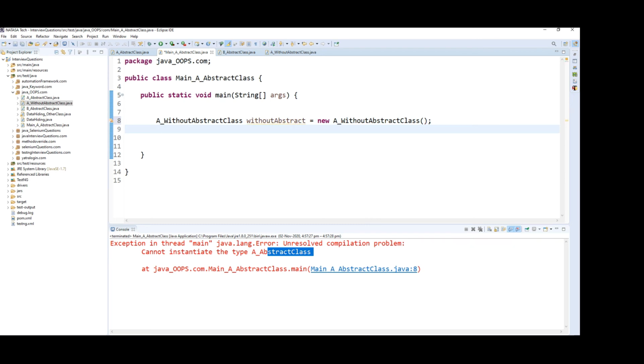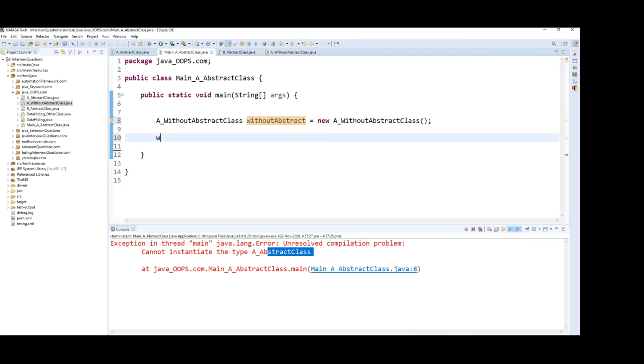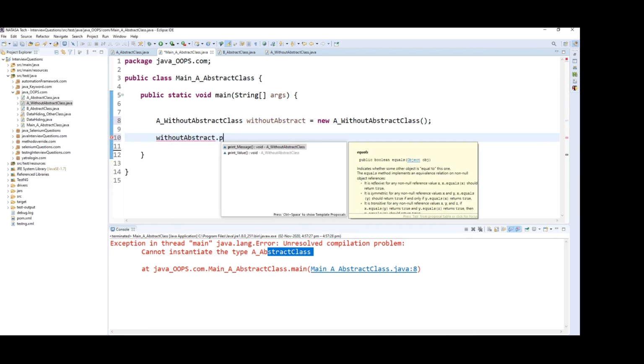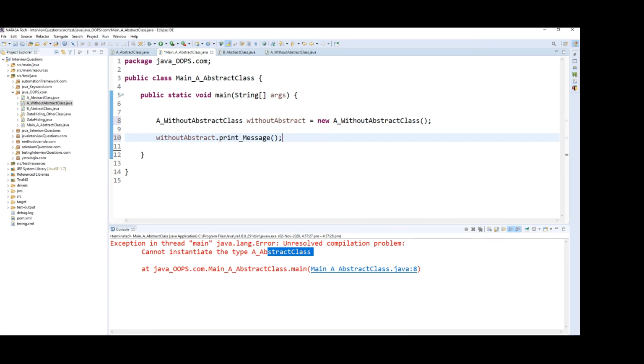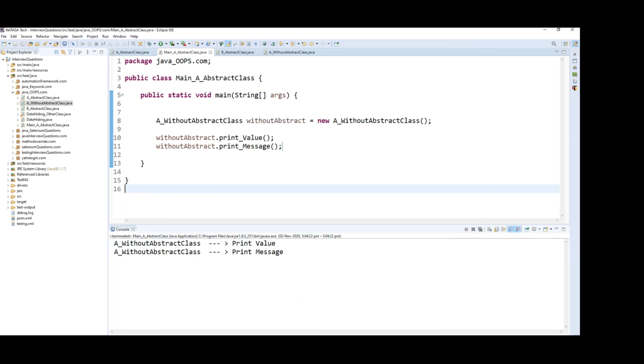Now using this reference variable, I'm going to call these two methods. Let's see. Without abstract dot print value, without abstract dot print message. Now I'm going to execute print value and print message.